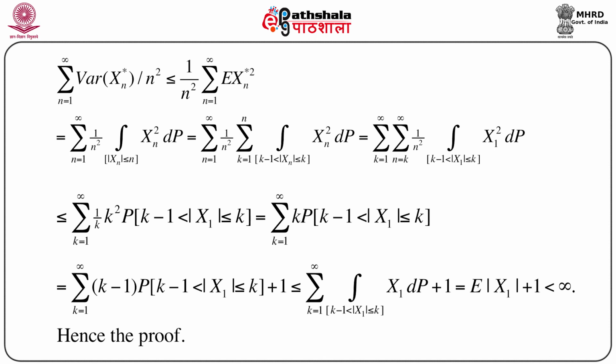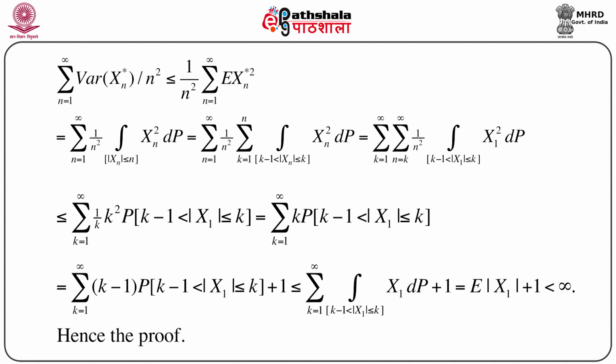So, here we are first using the definition of Xn star in terms of Xn, and then we are splitting the set modulus of Xn less than or equal to n for every k equals 1 to n. We are splitting this set into small pieces. Then this has become just a double summation, k equals 1 to infinity, n equals k to infinity, 1 by n square integration over k minus 1 less than mod X1 less than or equal to k, X1 square dP, because we know that the sequence X1, X2, Xn are all IID random variables. So, we can immediately replace Xn by X1.